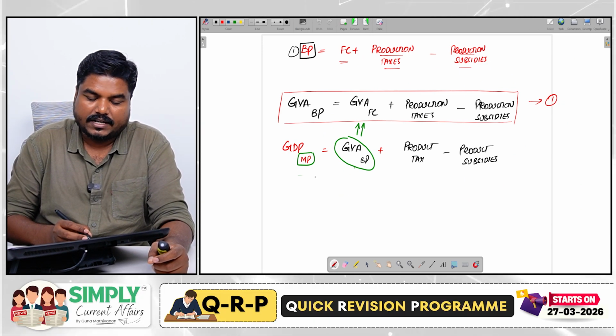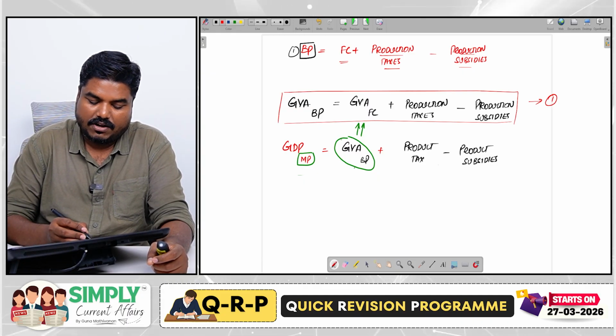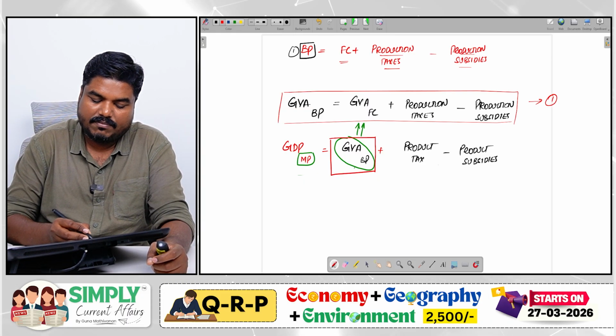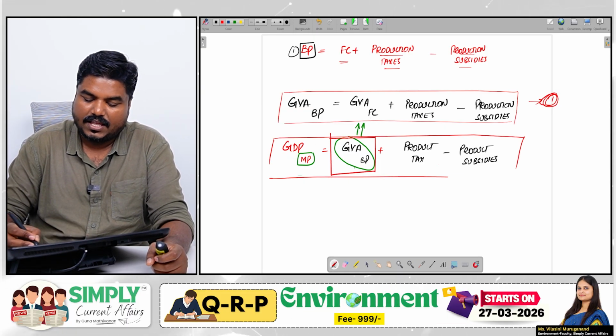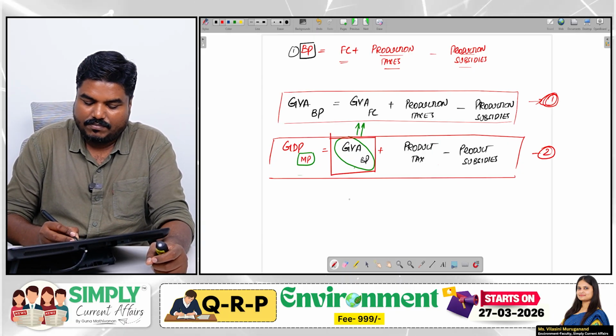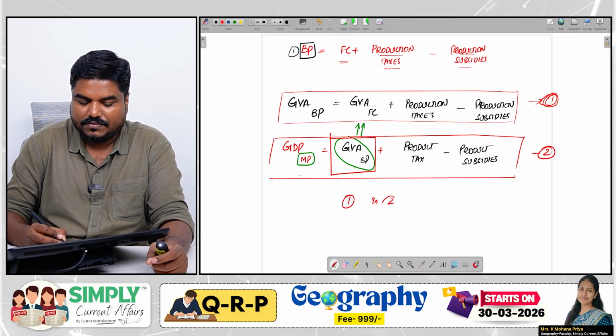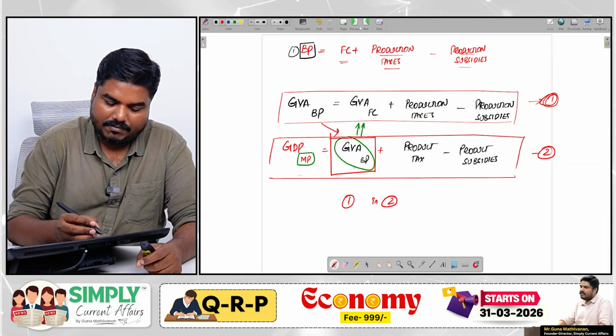So GDP at market price is equal to GVA at basic prices plus product tax minus product subsidy. Now we know what GVA at basic prices is because we have the equation. Let us assume this is equation 2. So now what we are going to do is, we will put equation 1 in equation 2. That is, we'll introduce this GVA at basic prices here. So what will happen?